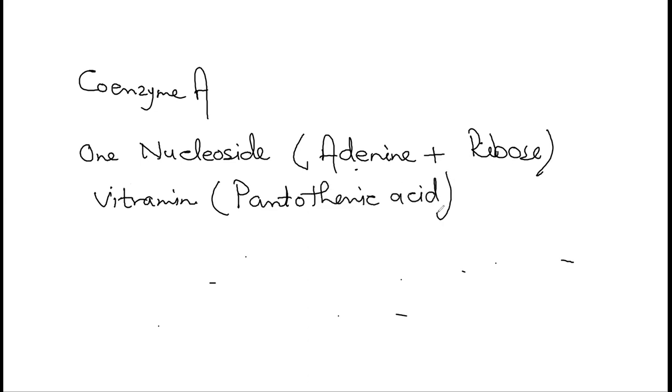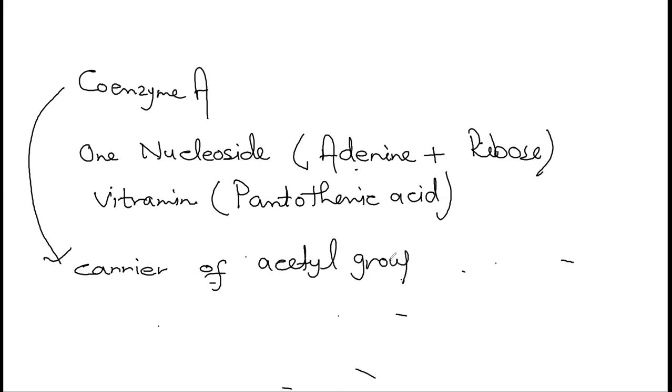More detail about coenzyme A is not in the syllabus, so we are not going to discuss it, neither the structure, okay? But remember that wherever it is present, coenzyme A is acting as a carrier of acetyl group to the Krebs cycle. And once again, the hydrogen which is removed from the pyruvate is transferred to NAD, and as a result, NAD is getting reduced.